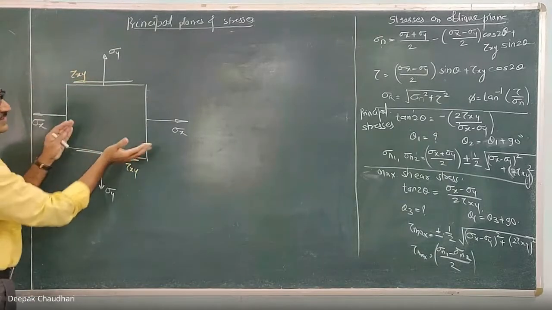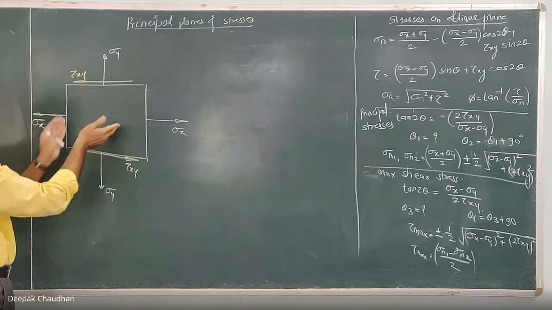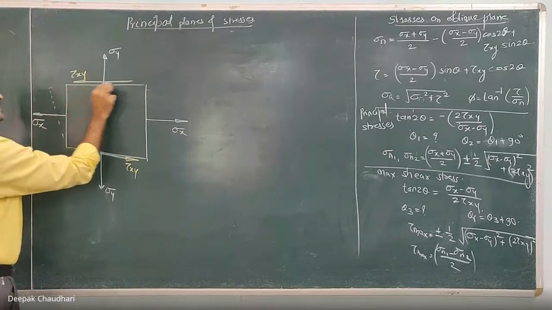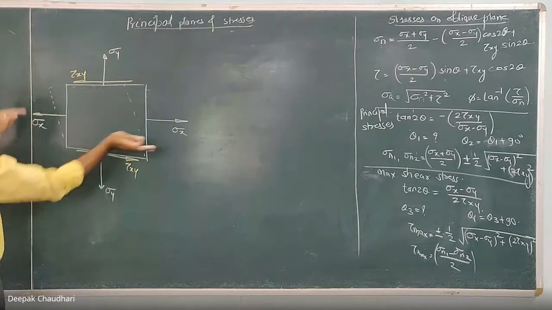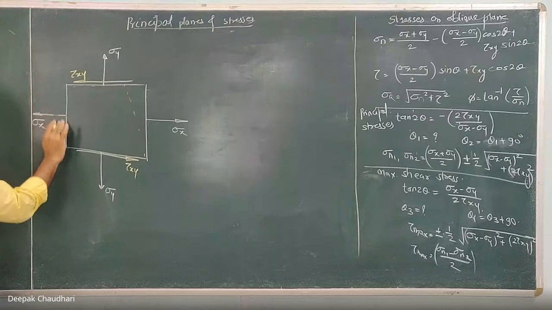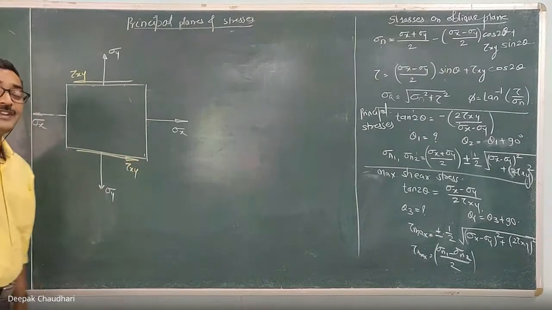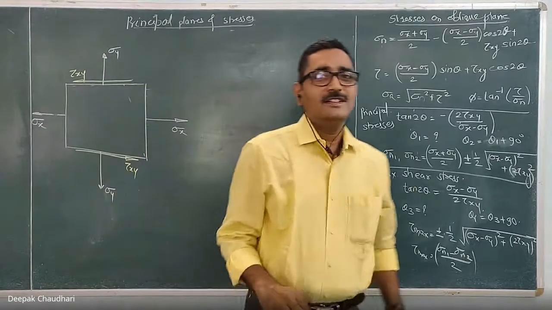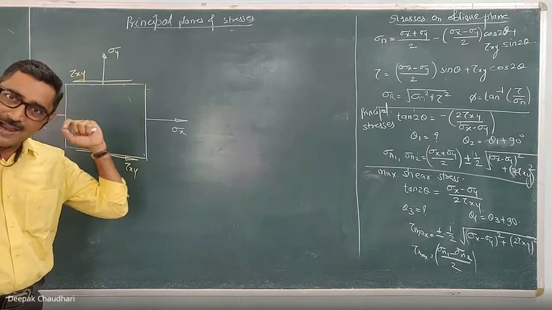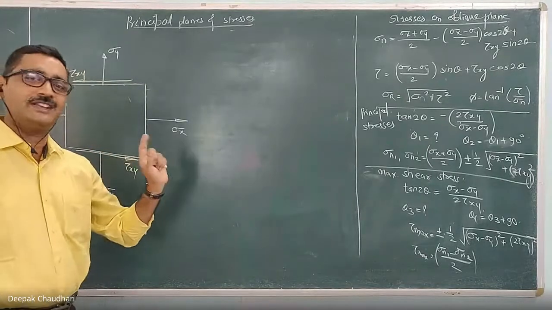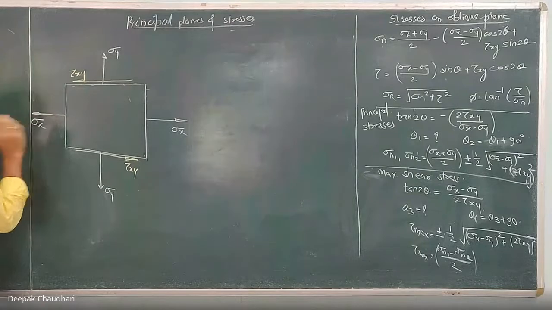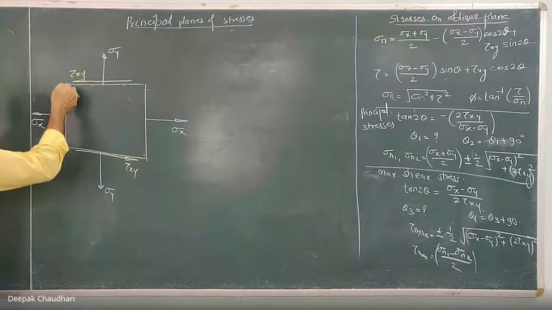These two shear stresses tend to rotate this component in the anti-clockwise direction. There may be angular deformation in this way, shown by the dotted line, because of these shear stresses. Now I already told you about the complementary shear stress. Complementary shear stress is the shear stress that is not applied, but is induced by default. It is the shear stress acting on a plane perpendicular, at 90 degrees.